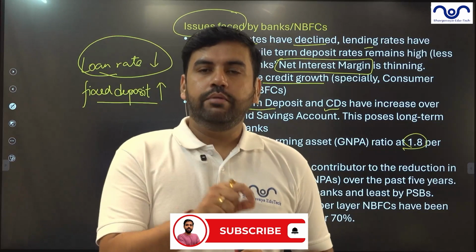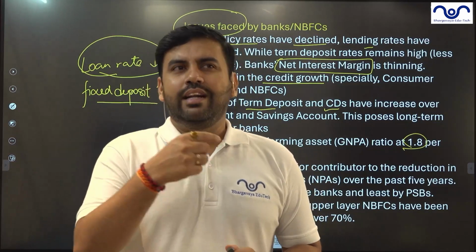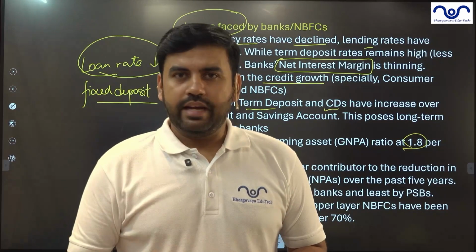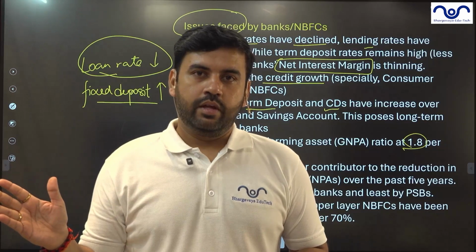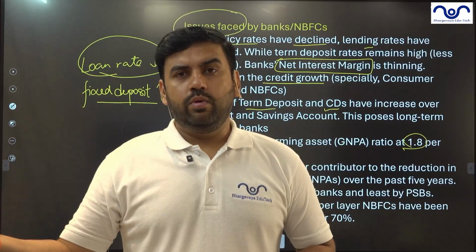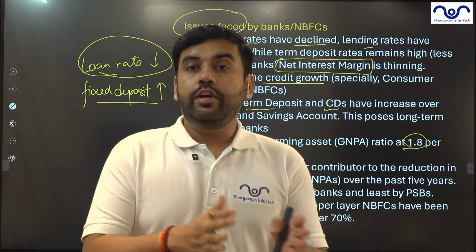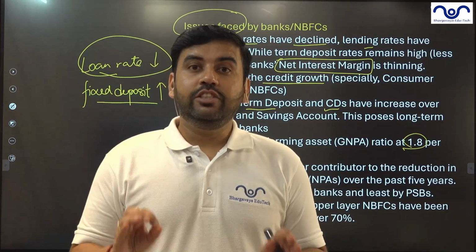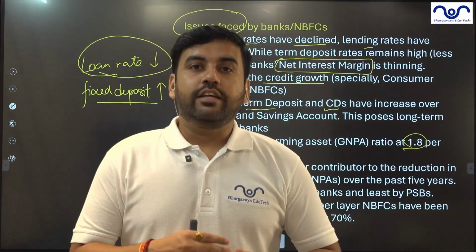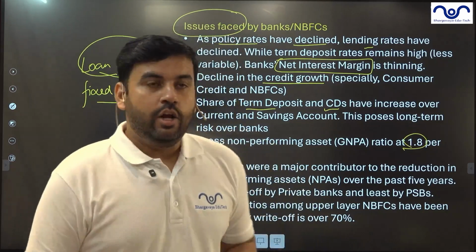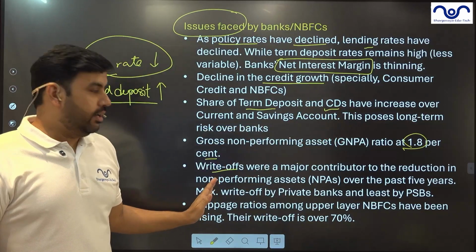So write-off basically means, let's say 10 crore of loan has not been recovered by a bank. Now it has been written off. Write-off means it has been removed from the books. Banks may try to recover the loan, but on paper it's not there. So when we remove it from the balance sheet of a bank, the balance sheet becomes clean. And as a result, the banks can show that they are healthy. So this 1.8% gross NPA is because majorly of the write-offs.